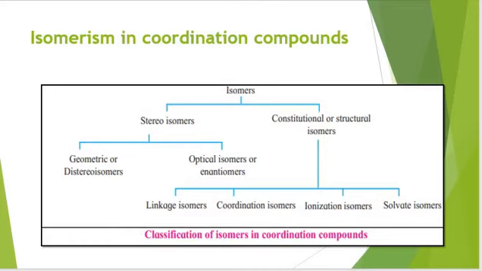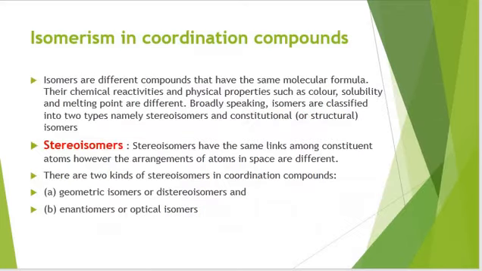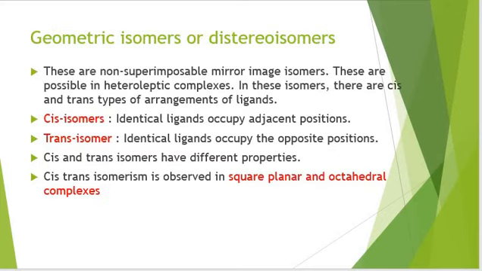Let's talk about geometrical isomers or diastereomers first. Now, this is the thing which I told you. Stereoisomers are divided into two categories: geometrical isomers or diastereomers, and second is enantiomers or optical isomers.